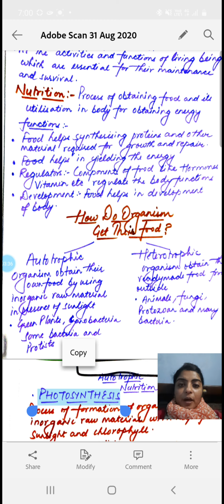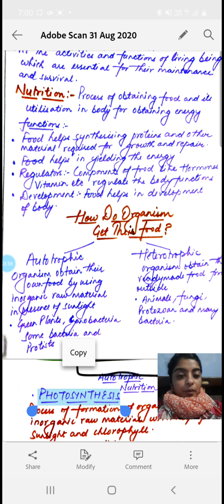If we talk about the second use of nutrition, food helps in yielding energy. We all are dependent on food to get energy, as automobiles require fuel to run. In the same way, our body requires fuel in the form of food. So that food works as a fuel which gives us energy to do work.